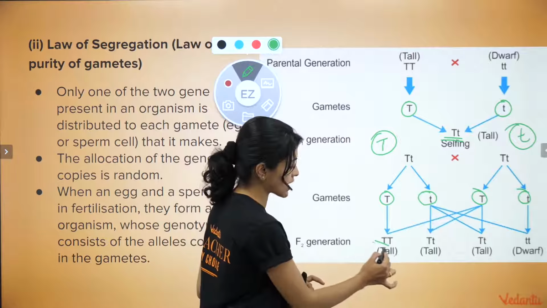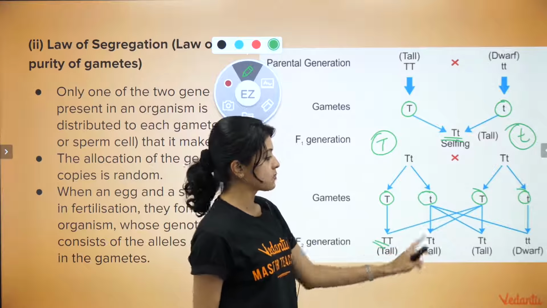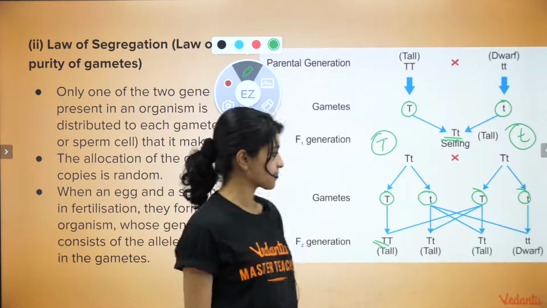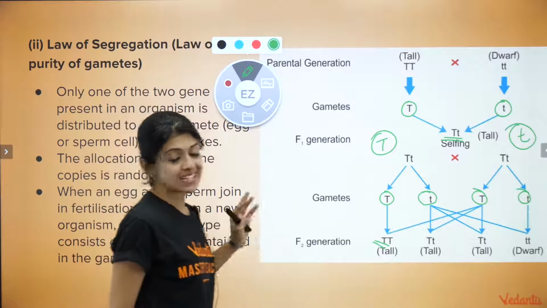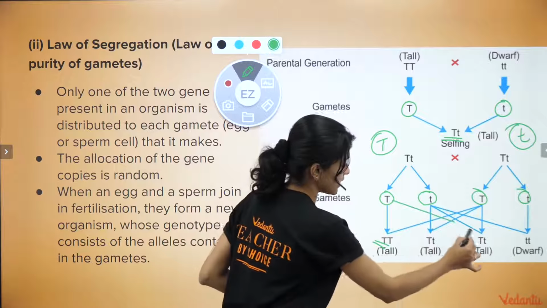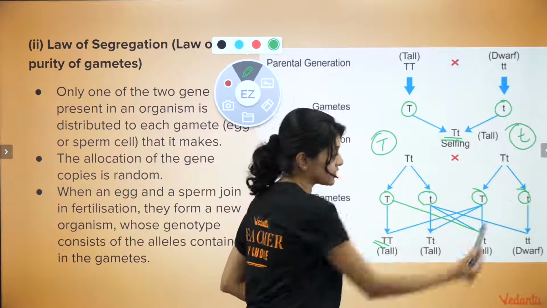You get this genotype when you combine this parent's gamete and this parent's gamete. Another possibility is a combination of this and this. The third possibility is this and this. And the fourth one is this and that. Okay? So that is how, once again, in the F2 generation, we have arrived at all of these combinations: a combination of these two, a combination of these two that you can see here, a combination of these two, and finally a combination of these two.